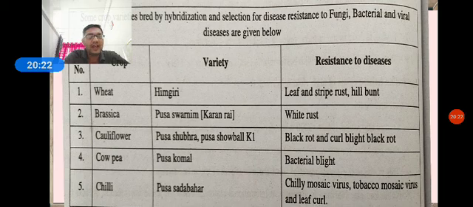So this is about plant breeding for disease resistance. Next we move on to the next topics: mutation breeding, biofortification, as well as single cell proteins. Thank you.